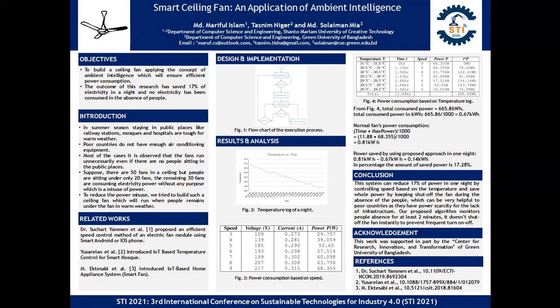The system can reduce 70% of power in one night by controlling speed based on the temperature, and save whole power by keeping the fan shut off during the absence of people, which can be very helpful to poor countries as they have power scarcity for the lack of infrastructure.